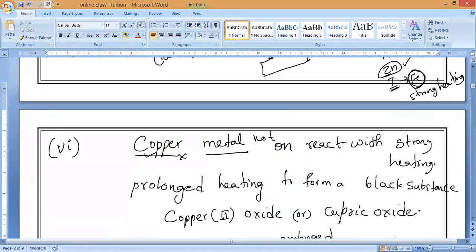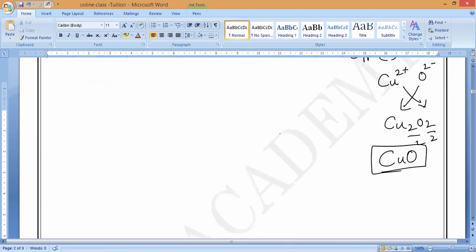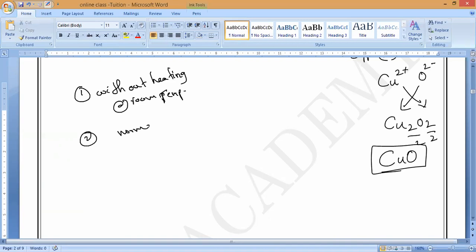Do fast. This is reaction of metals with oxygen. Without heating, with heating, strong heating, and prolonged heating. First one is without heating. Without heating means at room temperature. At room temperature itself, they will catch fire and burn. Next one, normal heating. Third one is strong heating. And the last one is prolonged heating.